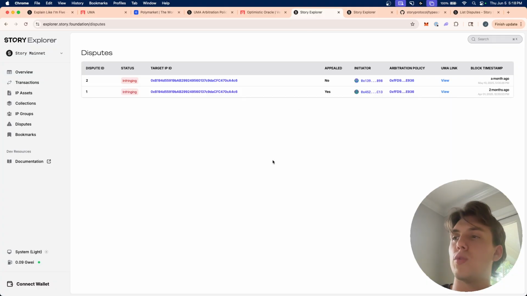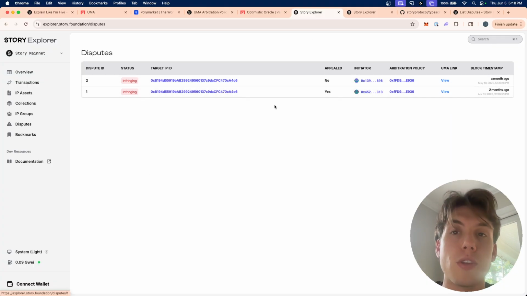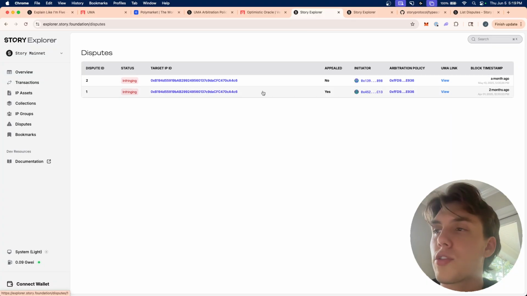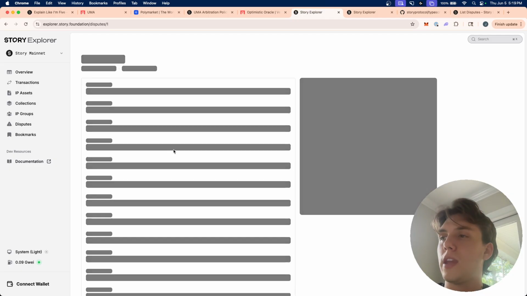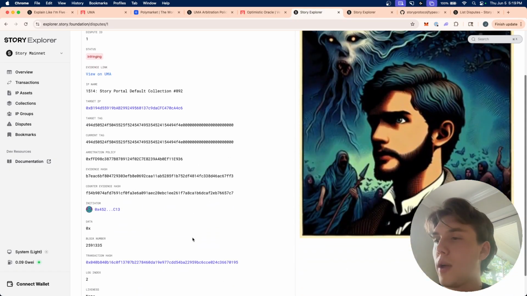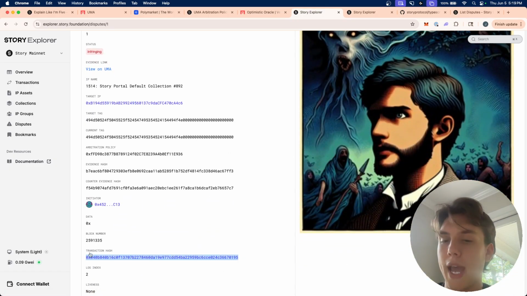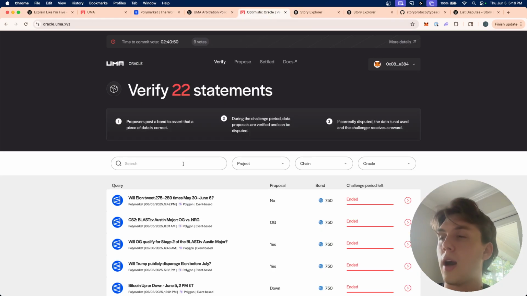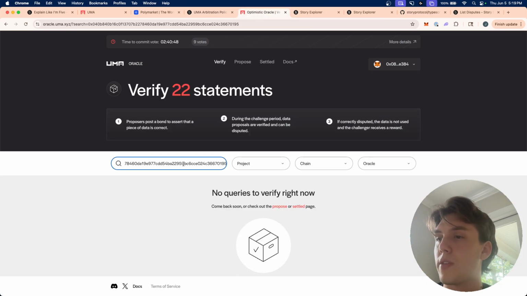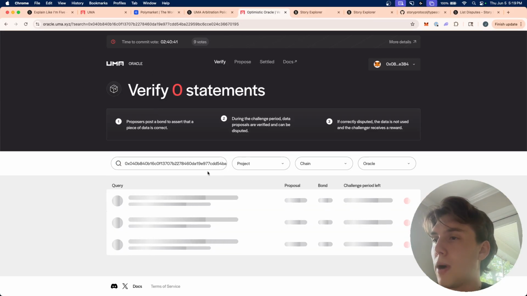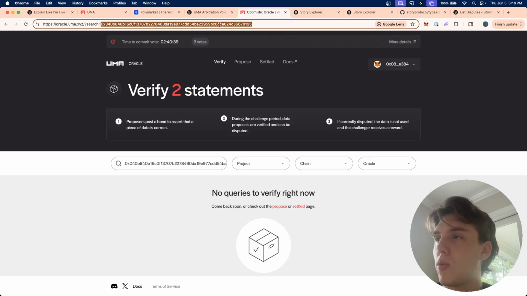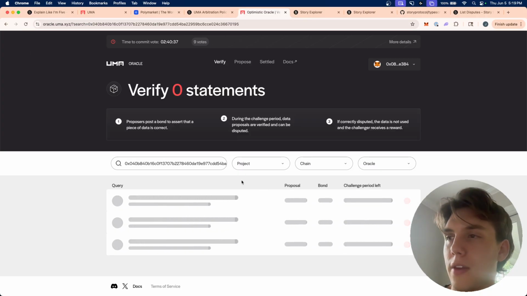And just to show you, these are the two disputes that have happened on our mainnet so far, mostly as tests. If we go in here, this is on our Explorer, we can copy this transaction hash. And we can go to UMA's Oracle and paste in the transaction hash here. And hopefully, if things go as they should, it should pop up here. So I don't know why it's not. Let's try it one more time and see if it pops up.